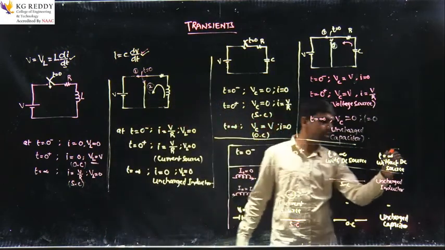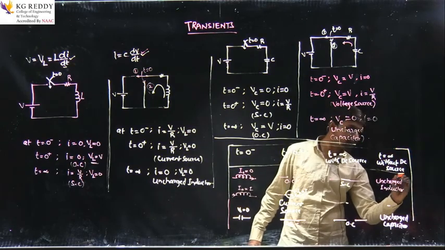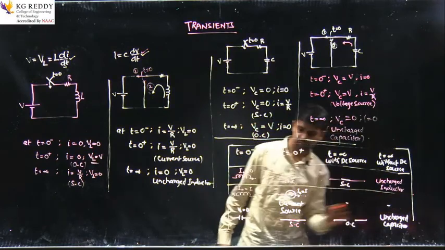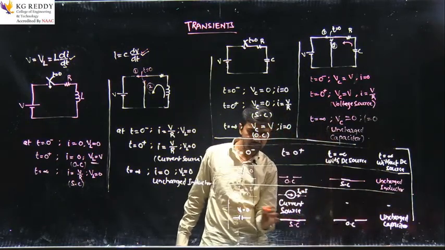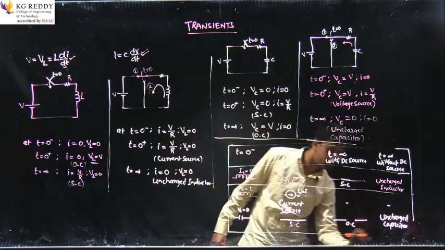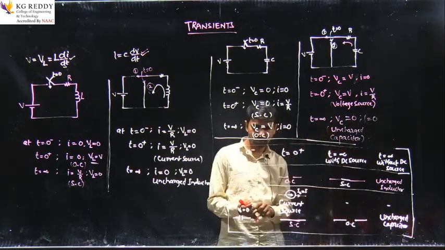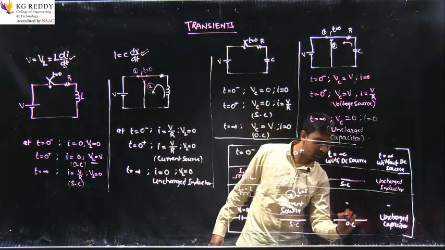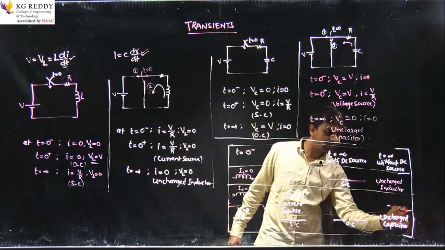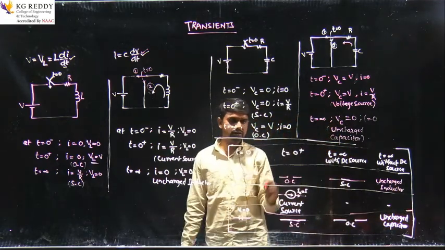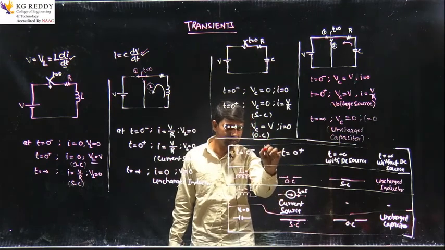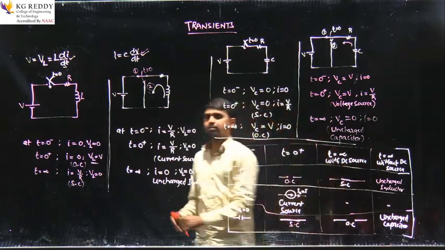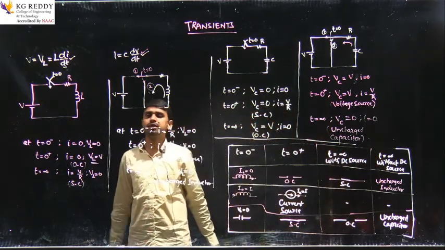So let us make the table complete. If you want, you can draw it like this also. So this is the brief introduction to the transients.